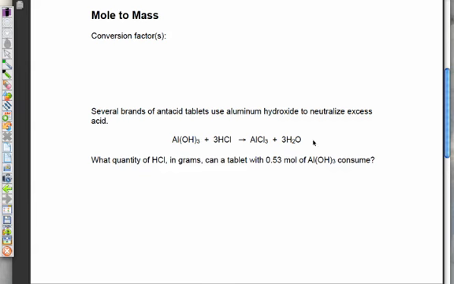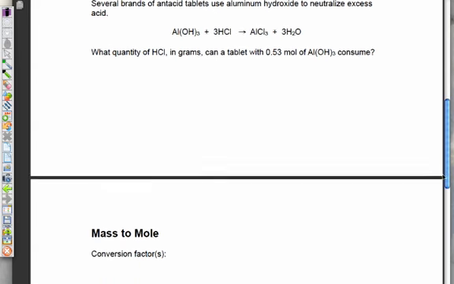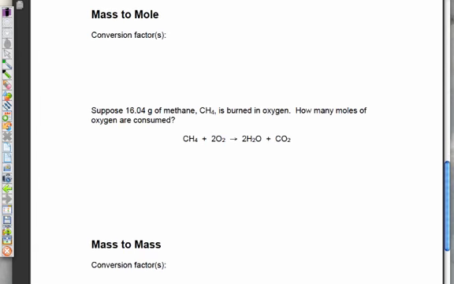Next problem is mass to mole. In this case, it's just kind of backwards of that last problem we did. We're given grams of A this time, and we're going into moles of B. So we're going to first change grams into moles of A using our molar mass.